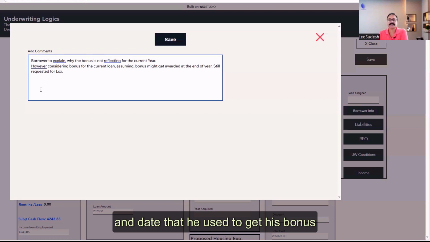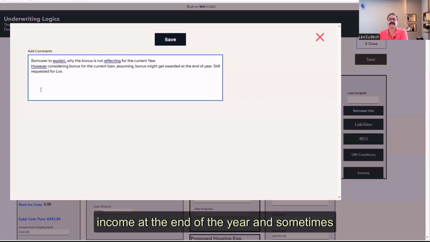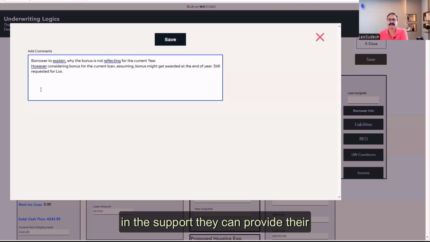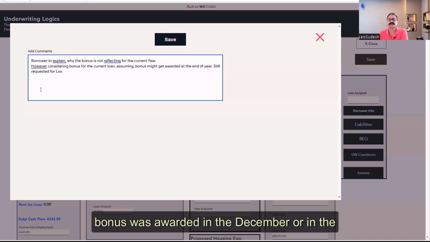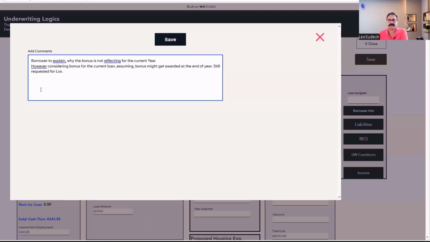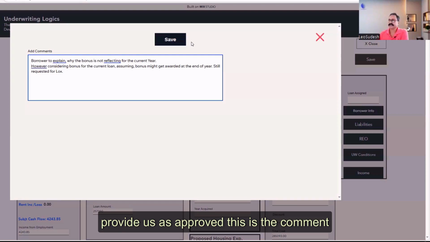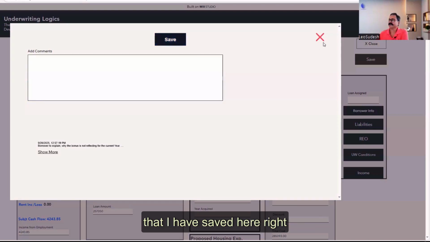So once the borrower gives us an explanation on paper with his signature and date that he used to get his bonus income at the end of the year, and sometimes in support they can provide their last year's pay stub to show that the bonus was awarded in December or November. Those pay stubs they can provide us as proof. This is the comment that I have saved here, right?